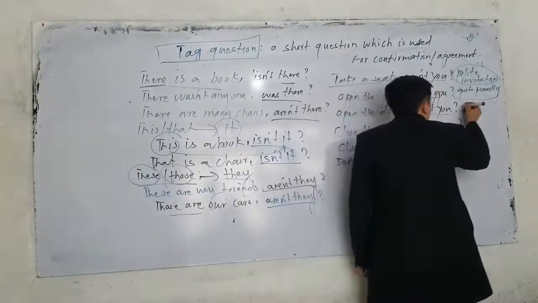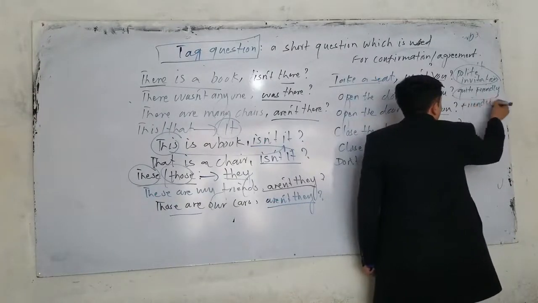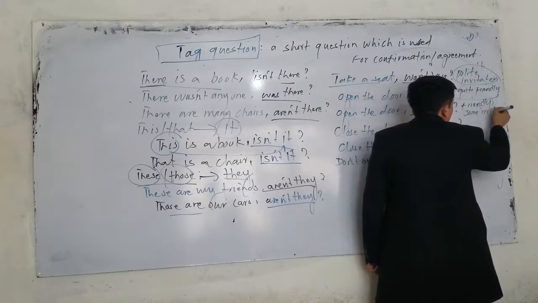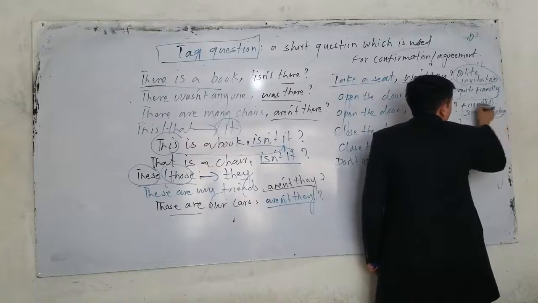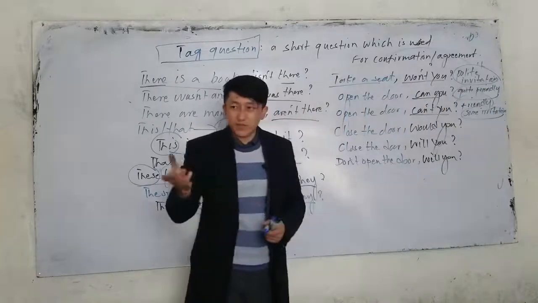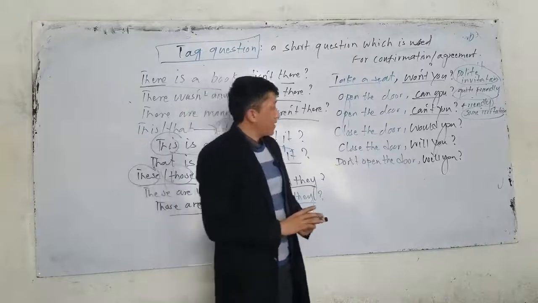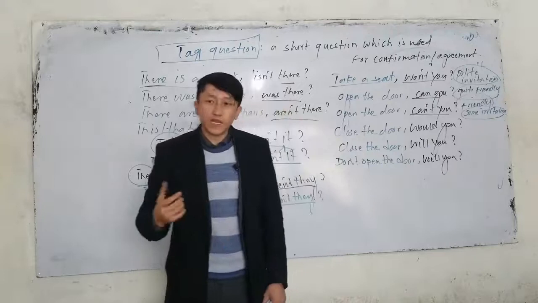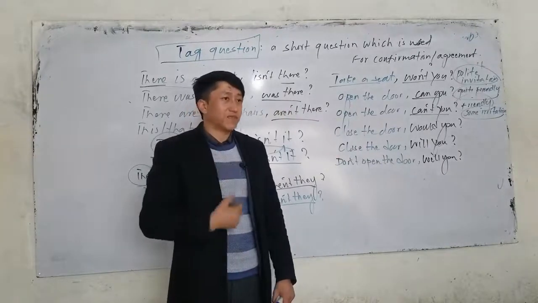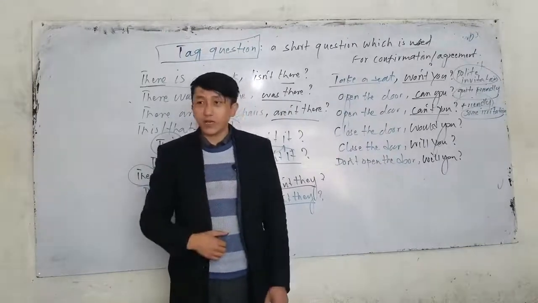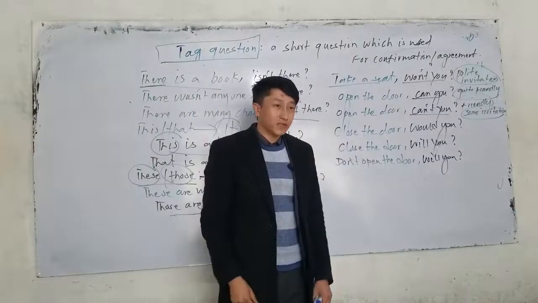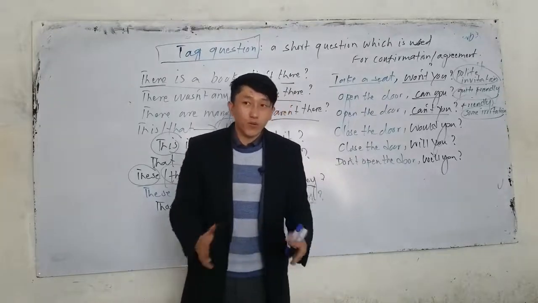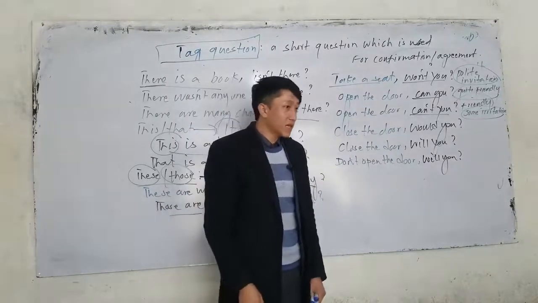The next one, if you use negative one, can't you? It is also friendly, but there is some irritation. It means you're not very friendly. You know, irritation. So here it is also friendly, but there is some irritation. For example, open the door, can't you? It means I feel irritated. Close the door, can't you? Take the chair, can't you? Bring the chair, can't you? Open the lock or the safe. What do we say? Can't you?